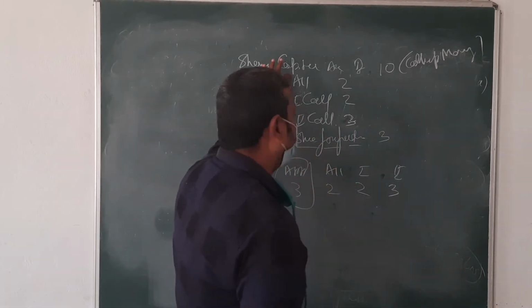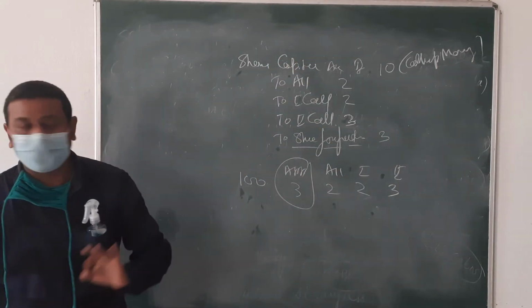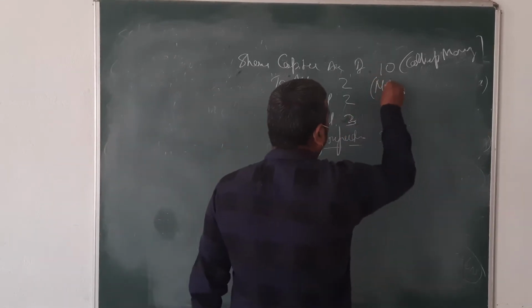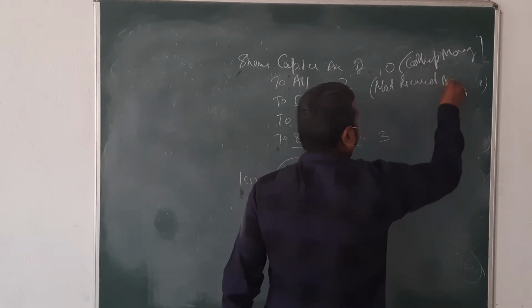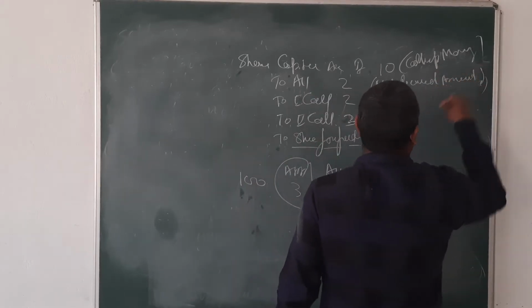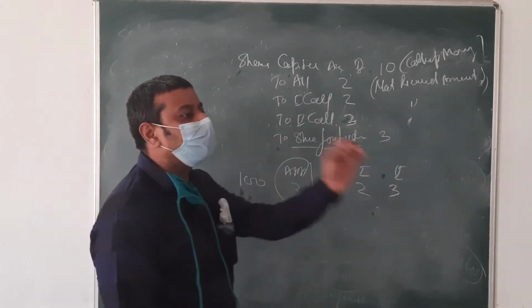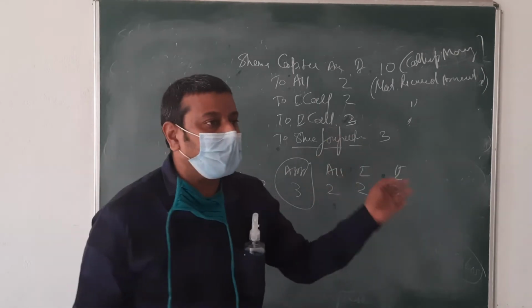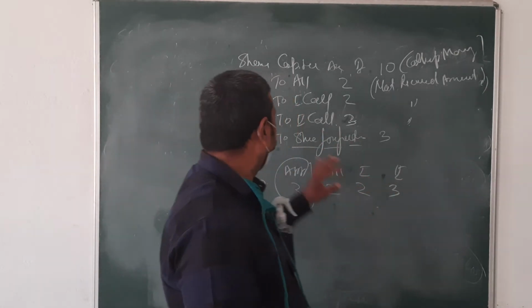Then next, in allotment, whatever amount we have not received, that amount we enter. Write down: not received amount. The same applies to all three. Or unreceived amount, or not receivable amount, or arrear amount.